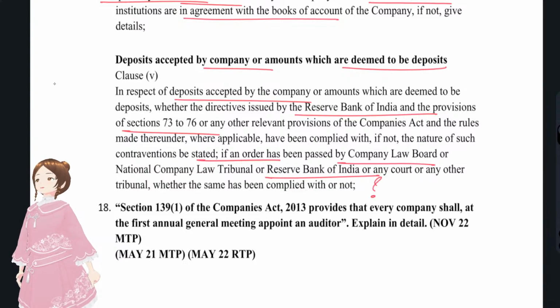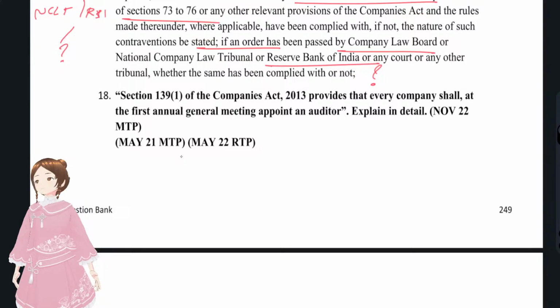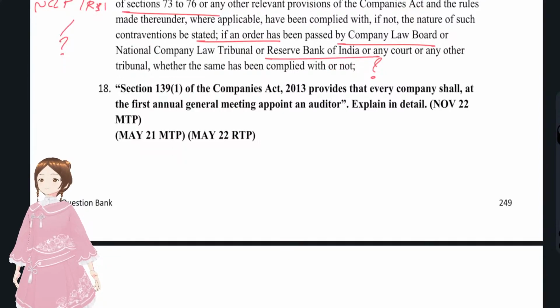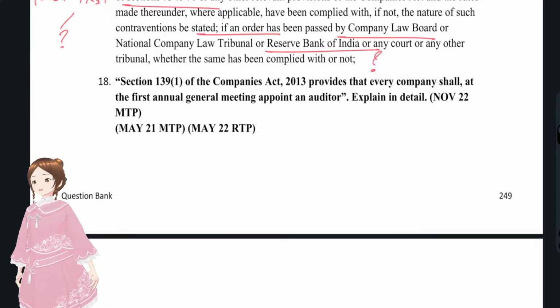First thing, in clause 5, whether they have complied with sections 73 to 76 of the Act or not, or whether there were any orders of the NCLT or RBI, and whether they have complied with those orders or not. You have just 2 points, that's it. And now we'll discuss the 18th question. A special video on CARO will also be there, don't worry if I have been in a rush.